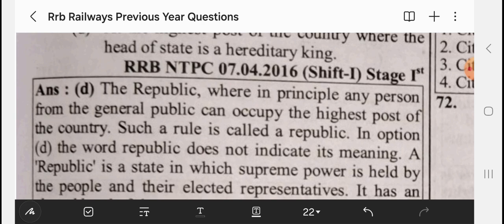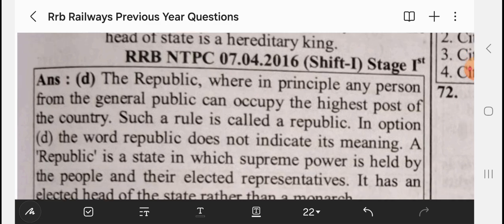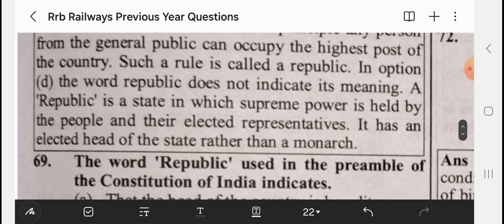Hereditary means today the head is king, and tomorrow after his death his son becomes the king. So we are a republic. The word republic does not indicate this meaning. A republic is a state in which supreme power is held by the people and their elected representatives. It has an elected head of the state rather than a monarch.